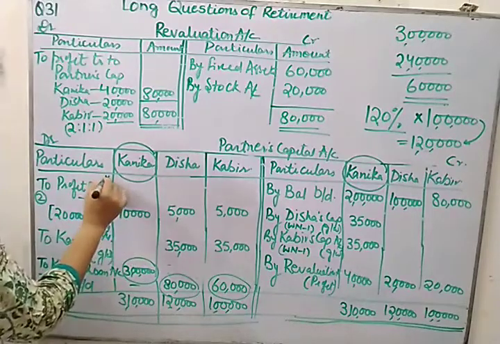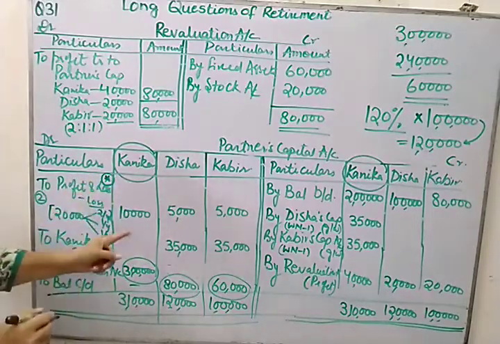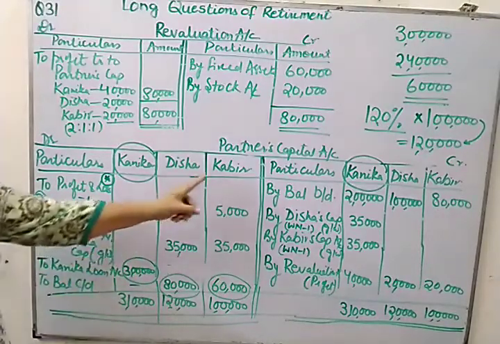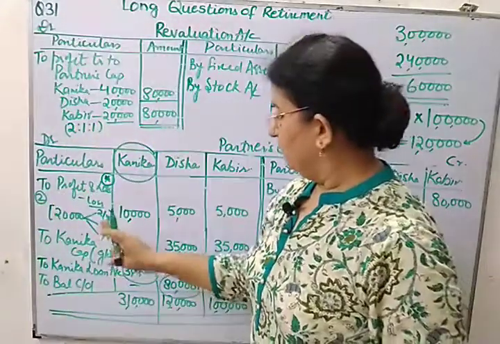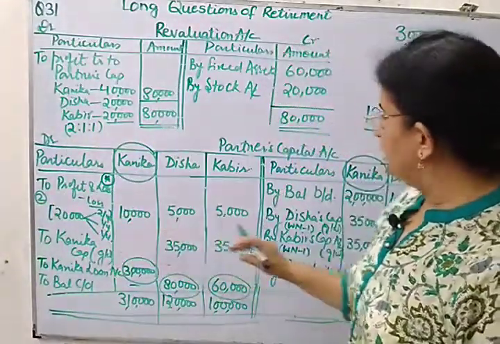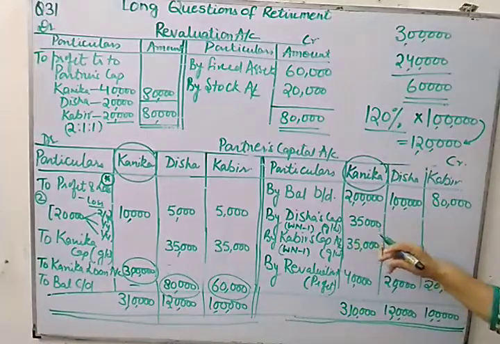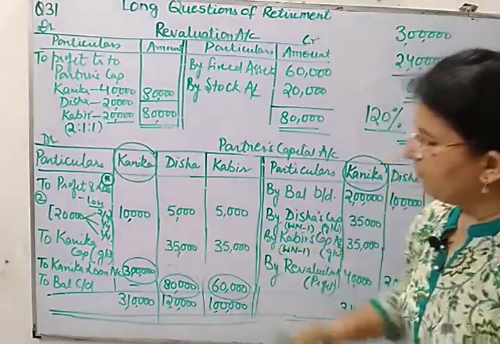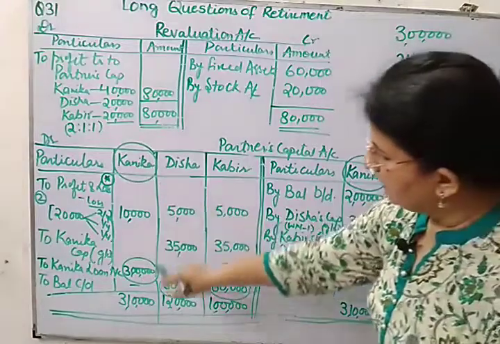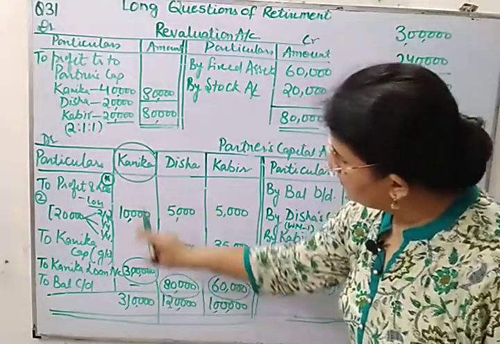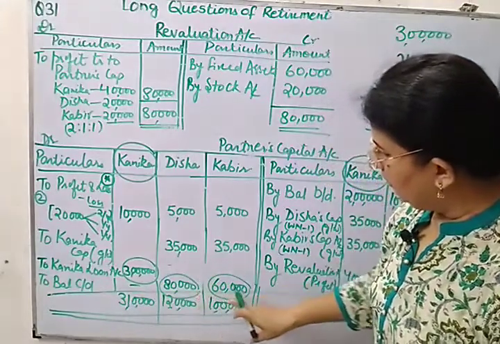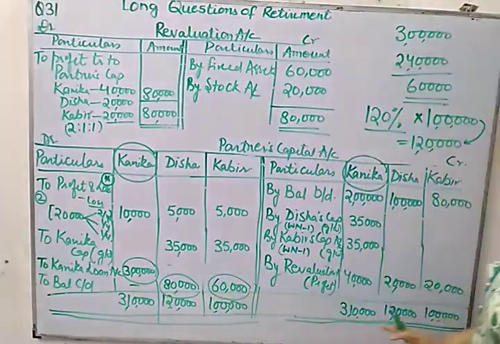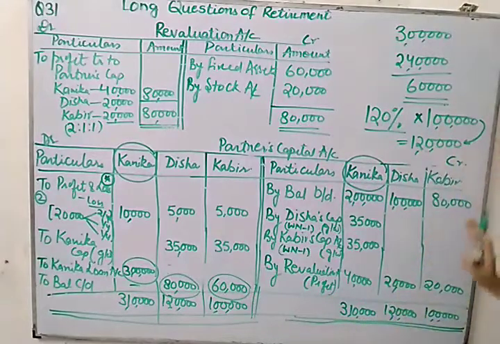This profit will be used two times. One, it will be used in the distribution because this was undistributed profit. So that's why we distributed it here, as well as for calculation of goodwill, we utilize this profit also. And in the last, Kanika's closing balance, because Kanika is retiring, so it will be transferred to her loan account, and remaining will remain balance carried down. So I hope the process of preparing this long question must be clear to you.